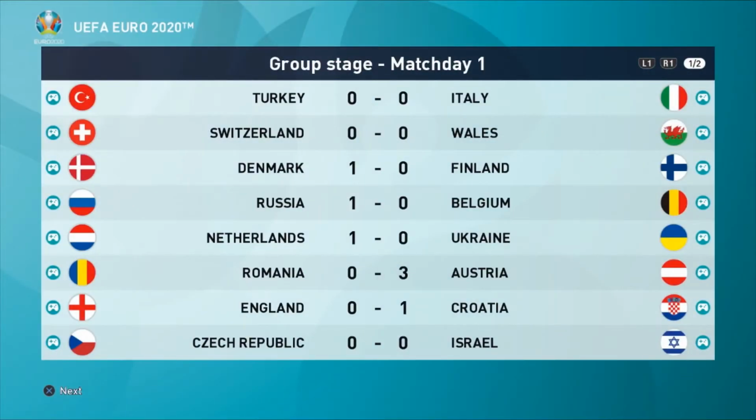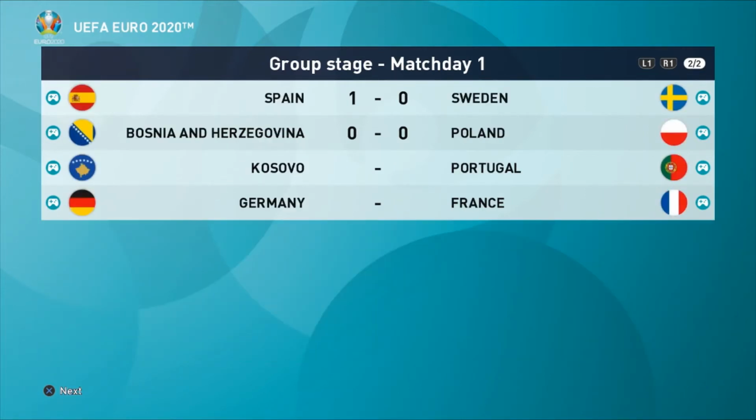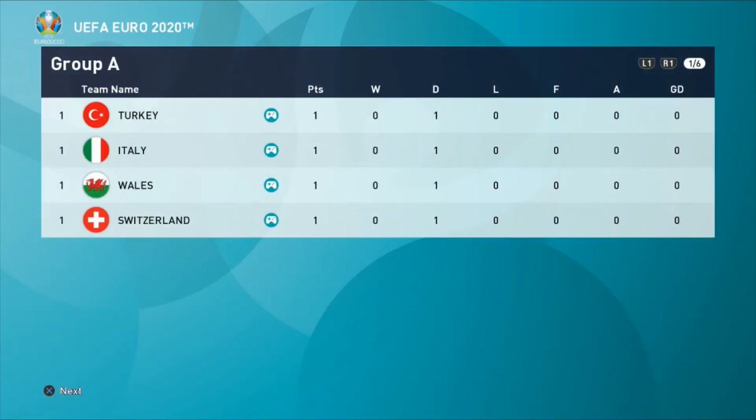So there we go. As the table stands and how the tournament has been so far, we're into Group F tomorrow. As it stands, of course, Group A. Let's go to the table. You can see some of the scores there from the games that have happened. Not the most amazing in terms of goal affairs, but as it stands, Group A, they're all on 1 point. It's still all to play for. No goals in Group A match day 1. Will that change in match day 2?